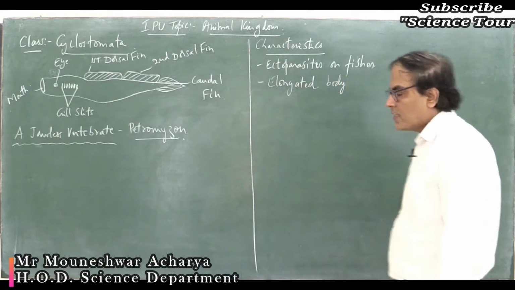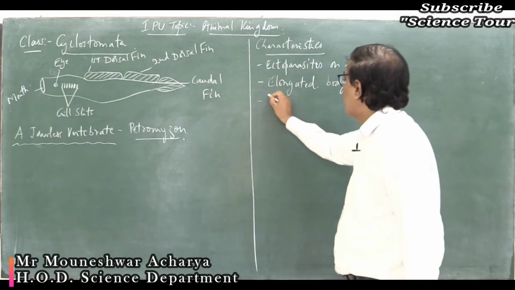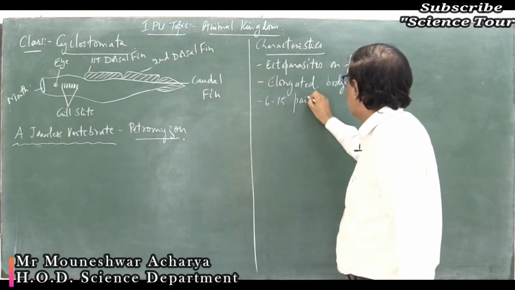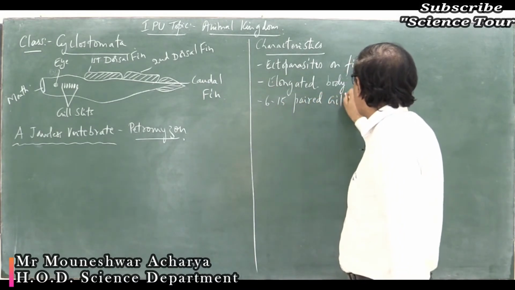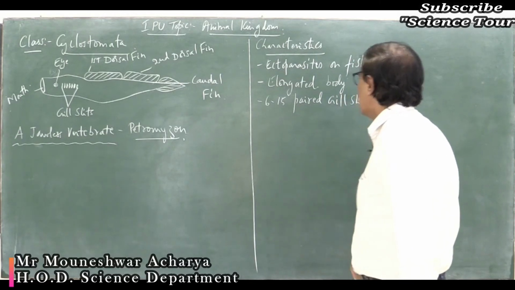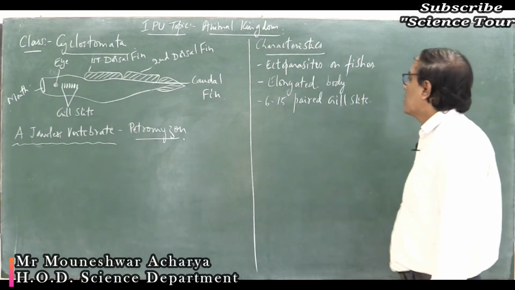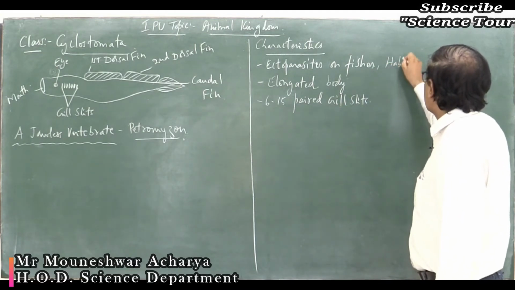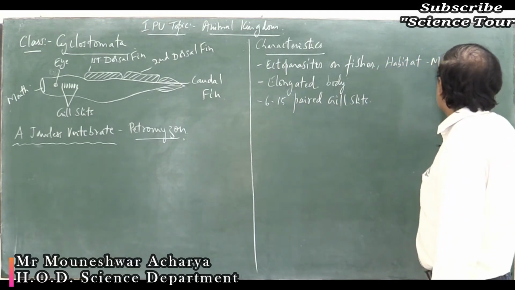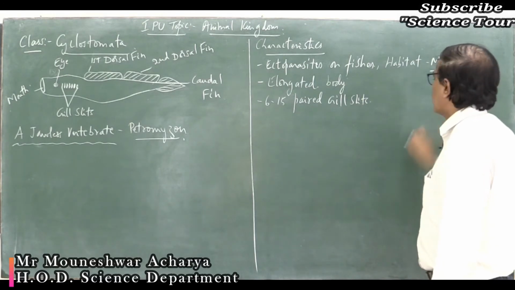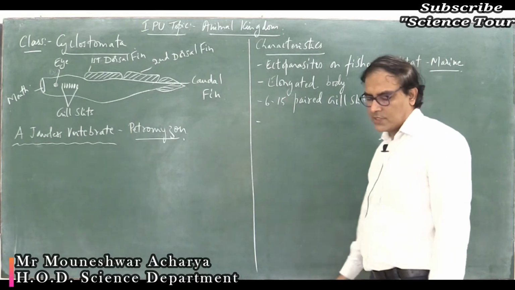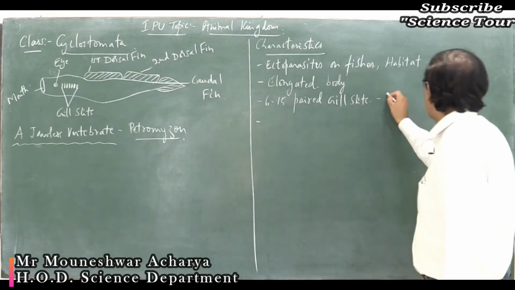And bearing 6 to 15 pairs of gill slits. 6 to 15 paired gill slits for exchange of dissolved gases in water, because they are marine. The habitat is marine. They are living in the salt water. So, 6 to 15 pairs of gill slits for respiration.